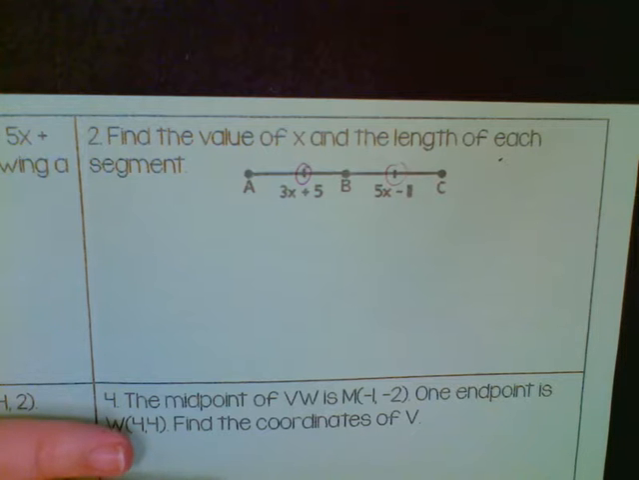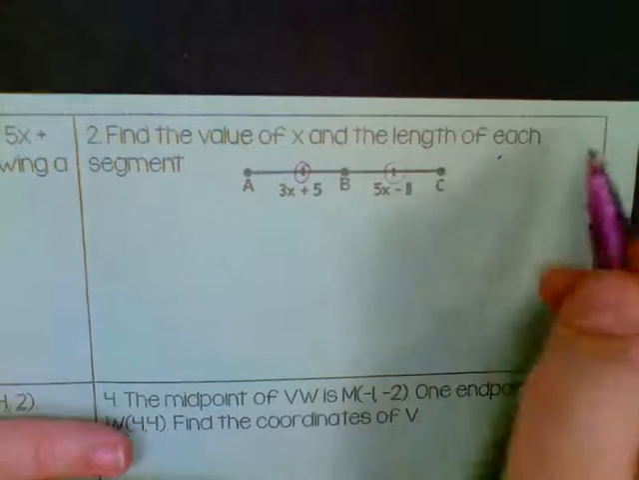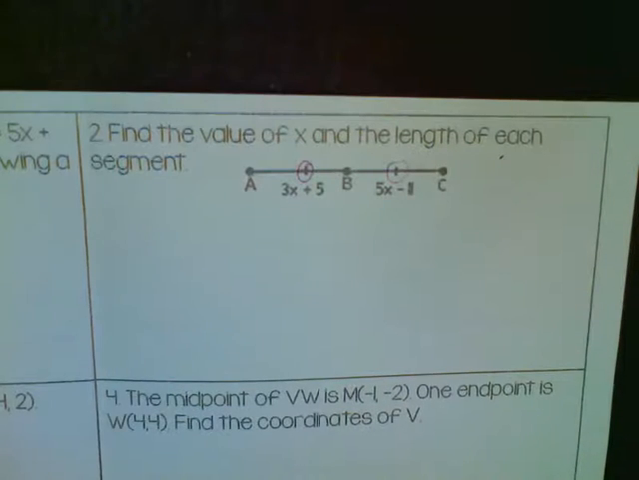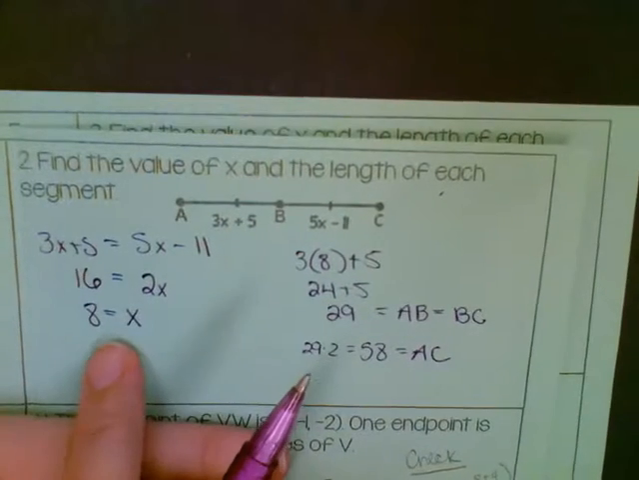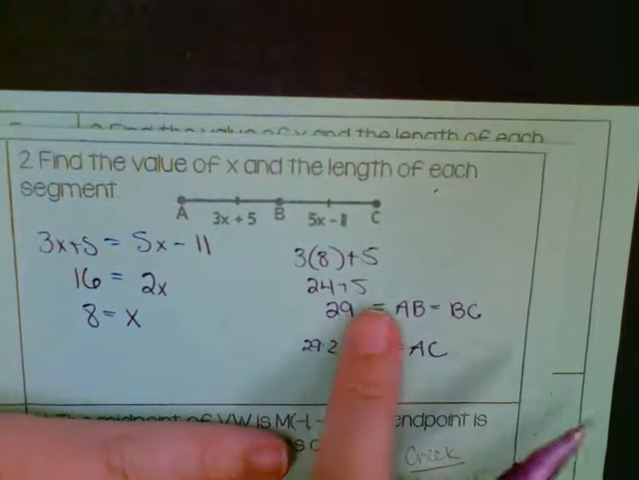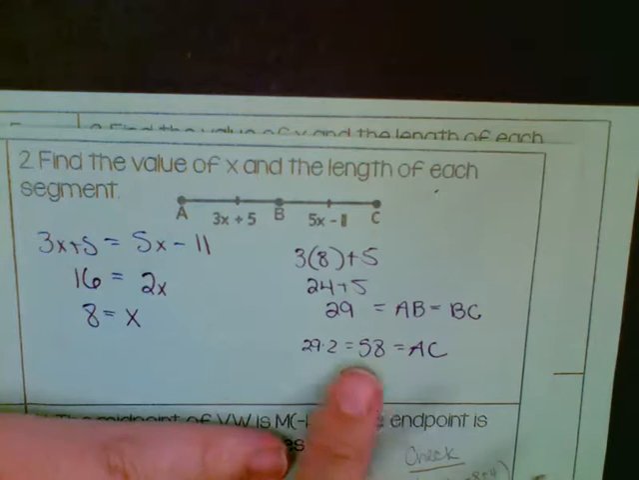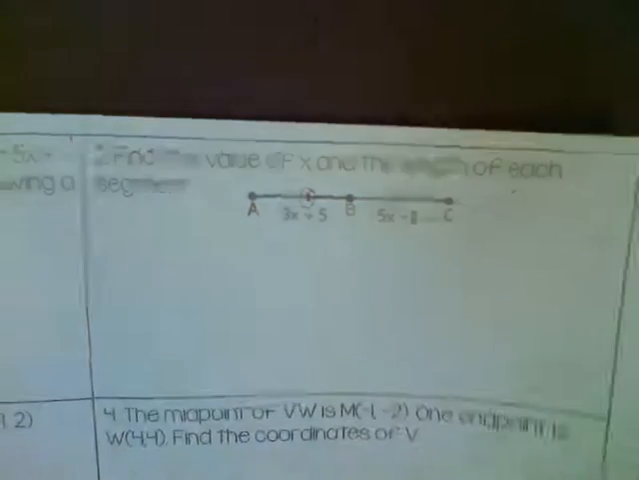So go ahead and set up your equation and solve for x, and then it says to find the length of each segment, so you'll have to plug it back in. So please pause your video and figure out question number 2. Okay, very good. I hope you got 8. Glad you're working so hard. So we got that the two pieces are 29, so the whole segment would be 58. Awesome. Let's go to question number 3.